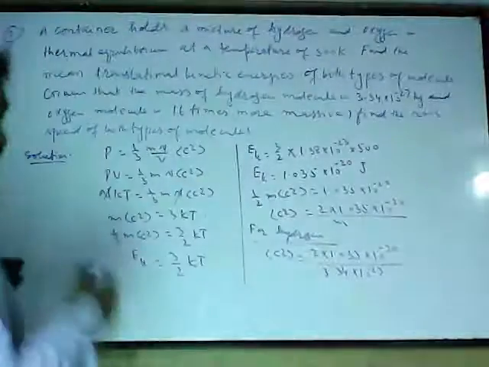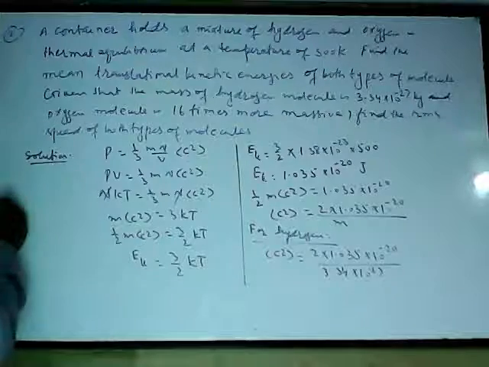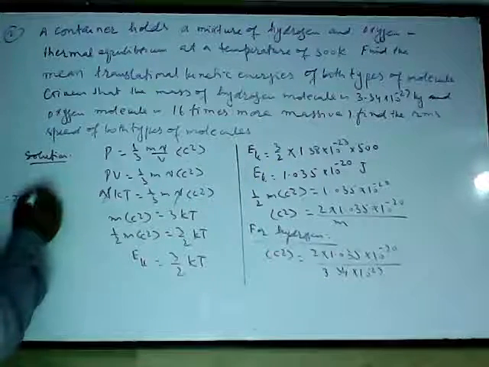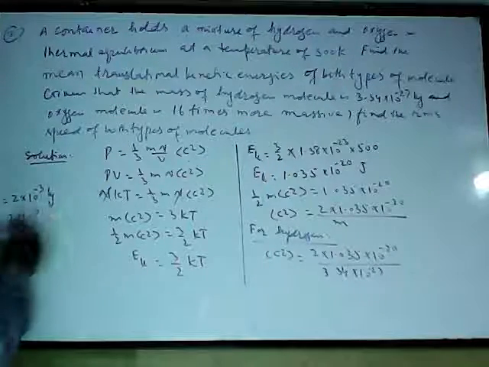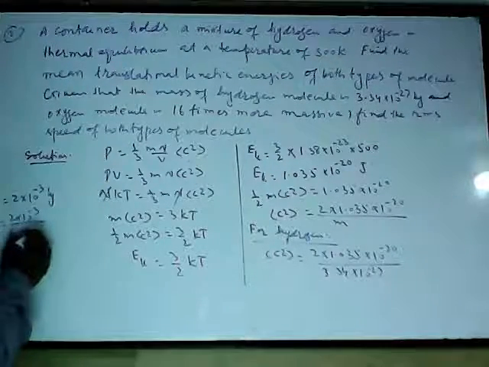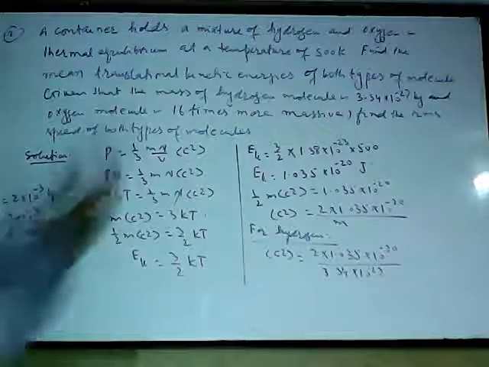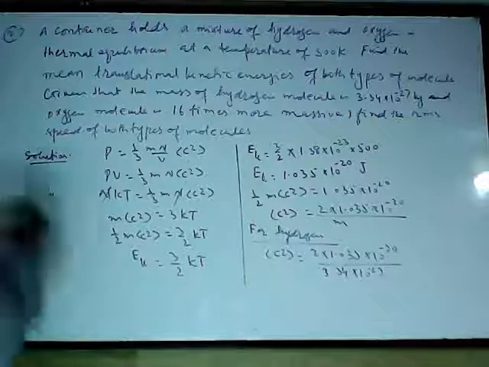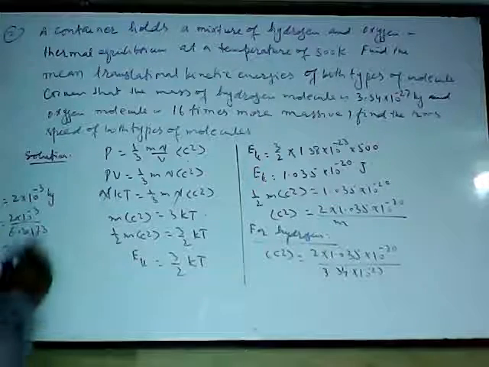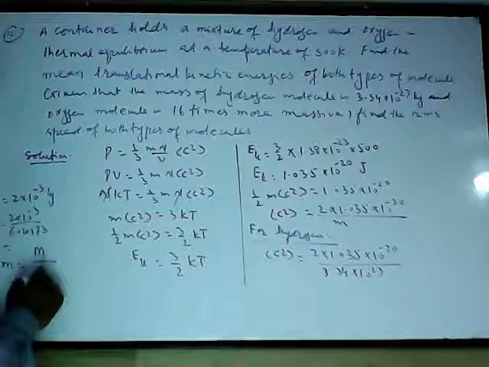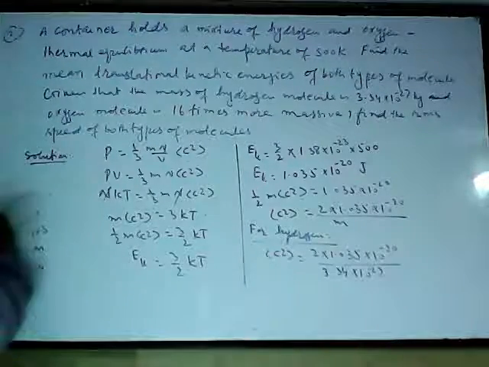But sometimes he's not giving the mass of the hydrogen molecule, and he just says the molar mass of hydrogen is 2 × 10^-3 kg. So you can find the mass by 2 × 10^-3 divided by Avogadro's number, 6.02 × 10^23, and you will get this answer. So if molar mass is given, you can also find the mass of a single molecule of hydrogen by this formula: m is always equal to M upon Na. Very simple formula, molar mass divided by Avogadro's number. So this will be the C square.